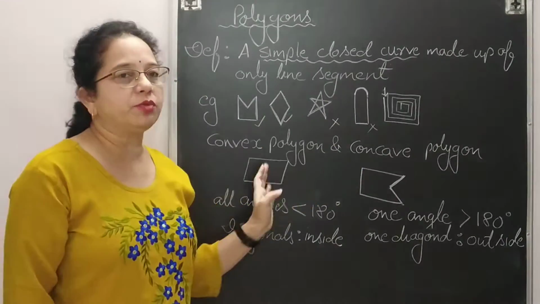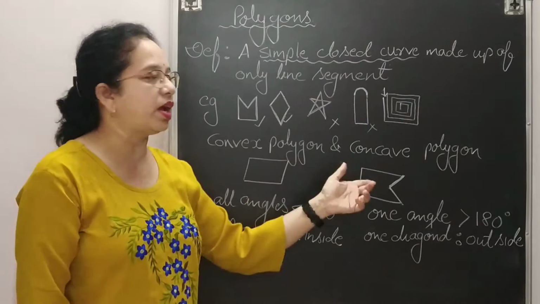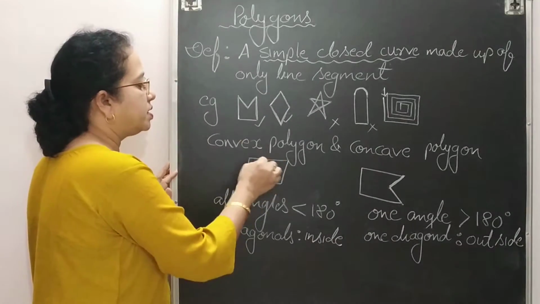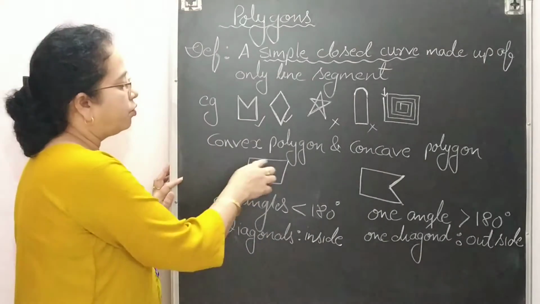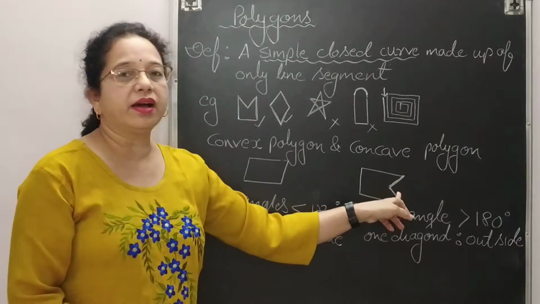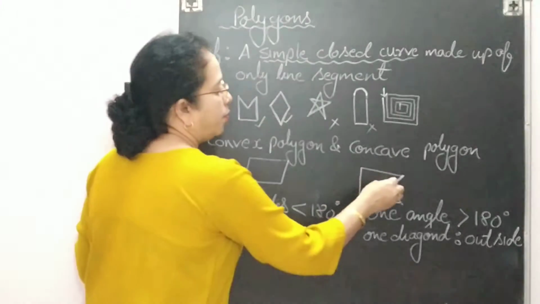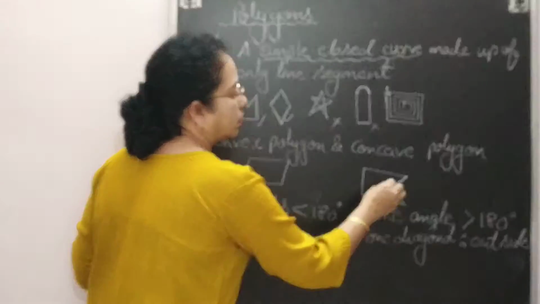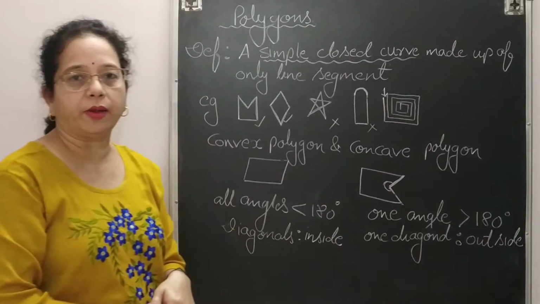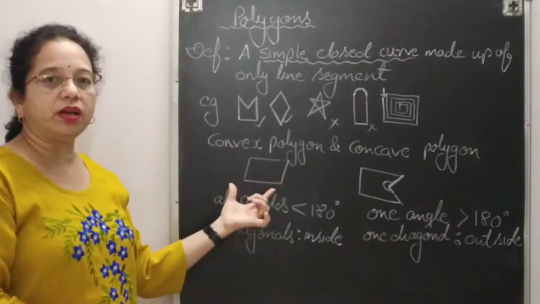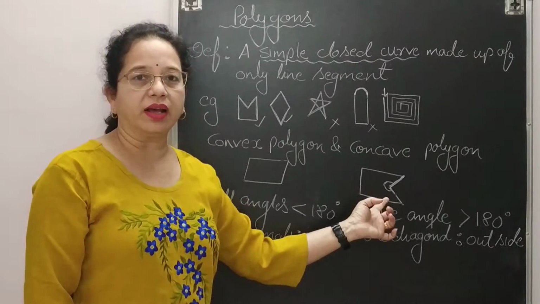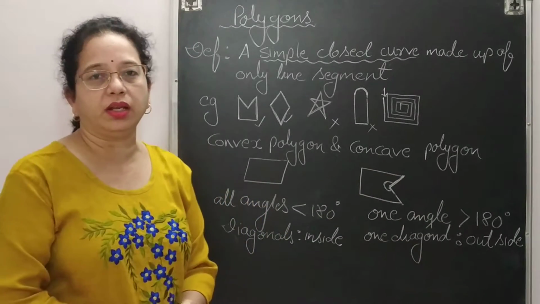So what is the difference between these two? With the figure I have already explained. Second thing, here all the angles are less than 90 degrees. All four angles will be less than 90 degrees. But here one angle will be more than 90 degrees. In a convex quadrilateral, all angles are less than 180 degrees, but here one angle will be more than 180 degrees.